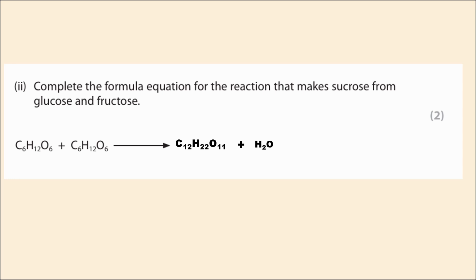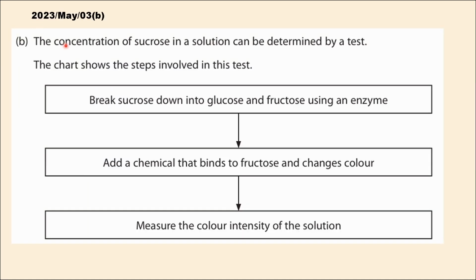It's very easy. In the next part of the question, we have a practical experiment to determine the concentration of sucrose in a solution. And this chart outlines the steps involved in this process. We will look step by step. The first step is to break down sucrose into its components, glucose and fructose, using an enzyme.